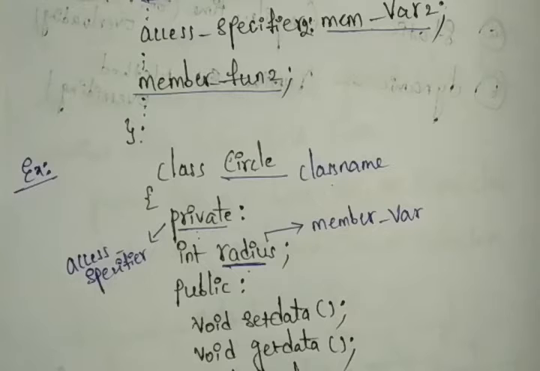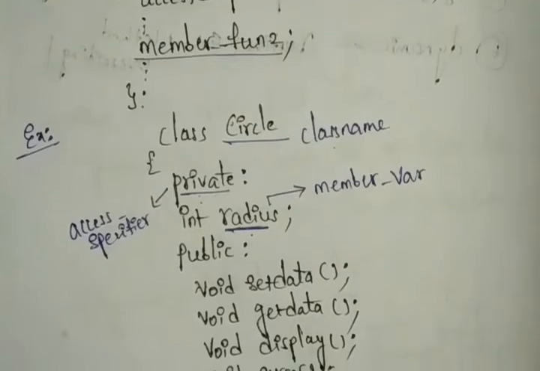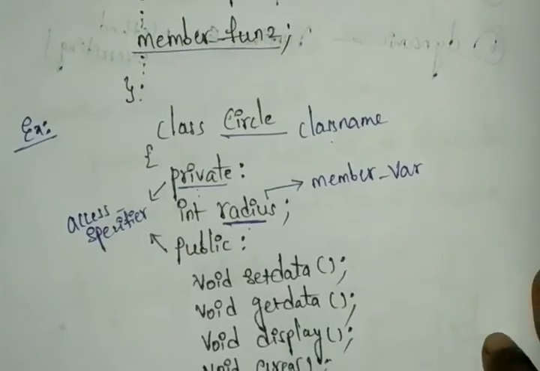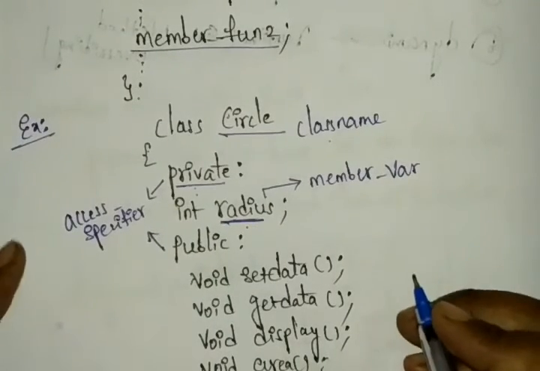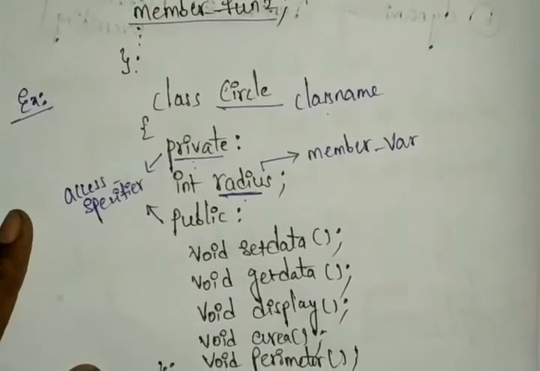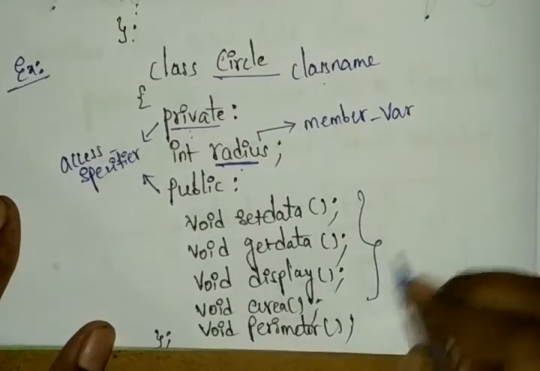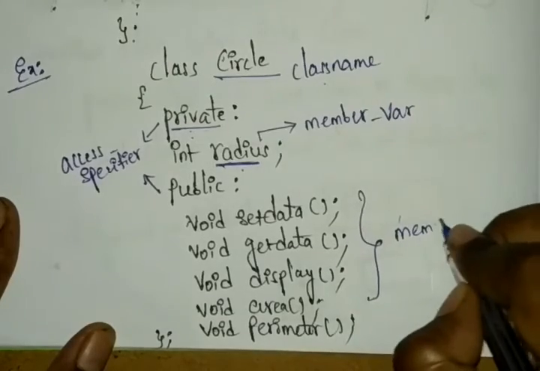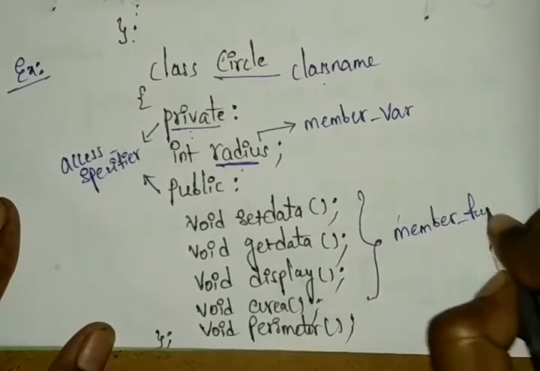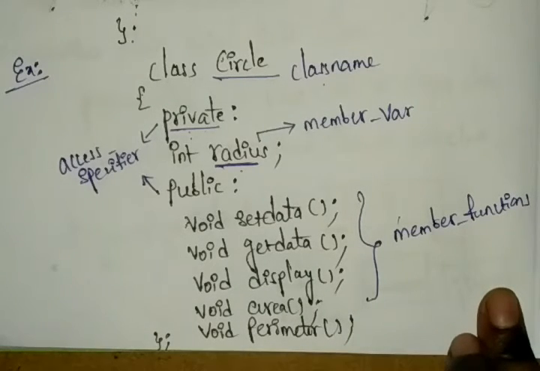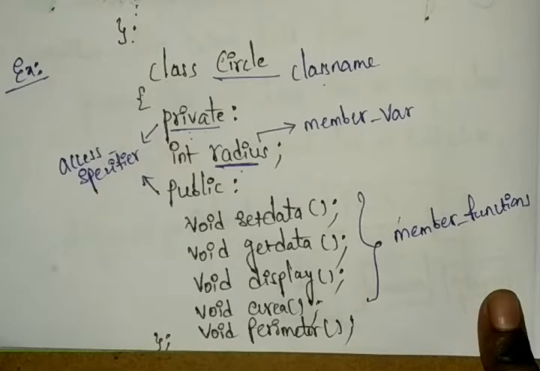And whatever other member functions you have, those are declared in the form of public. You can see here public is also an access specifier, and these are all our functions: set data, get data, display, area, and perimeter. These are all our member functions, and they are declared in public mode.